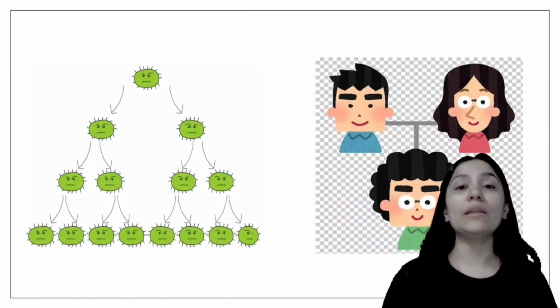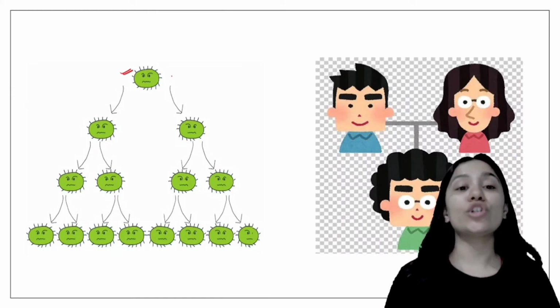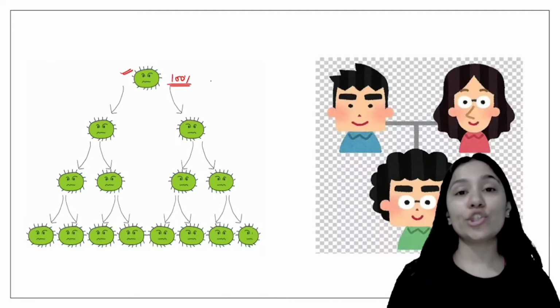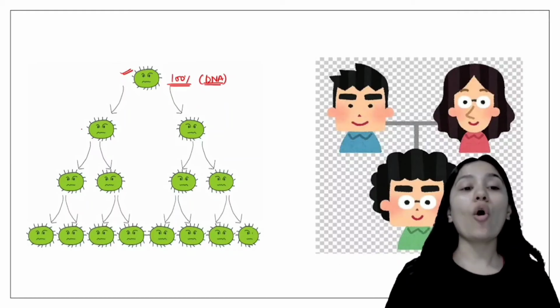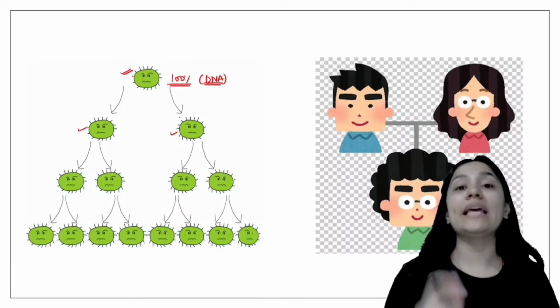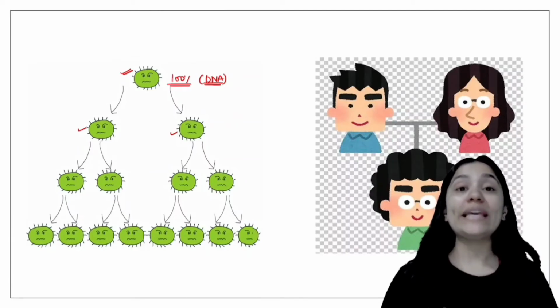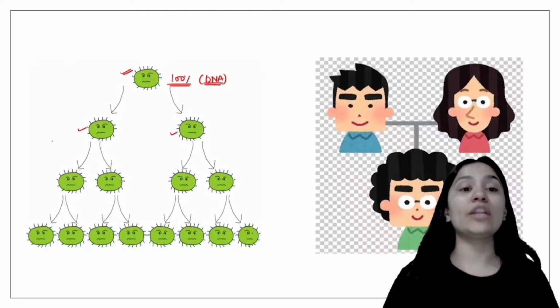When we have a single parent like bacteria, they divide themselves and share 100% of their genetic material, or genetic information, which we call DNA. DNA is the genetic material which contains genetic information, and all these bacteria have the same 100% genetic information. That's why they look like each other. They have the same characteristic features, the same traits in all the generations.